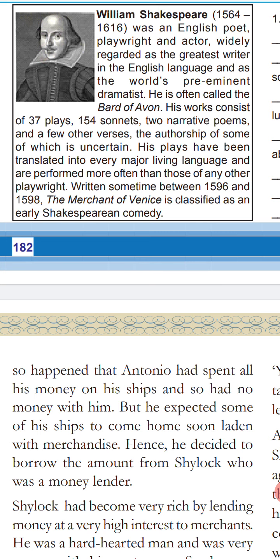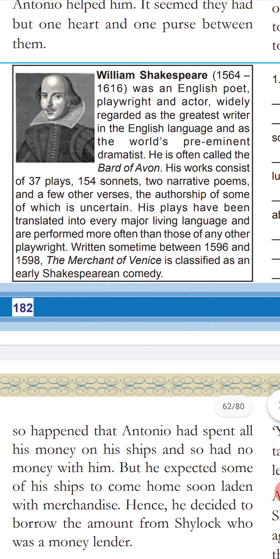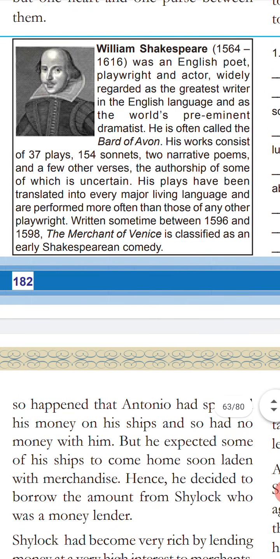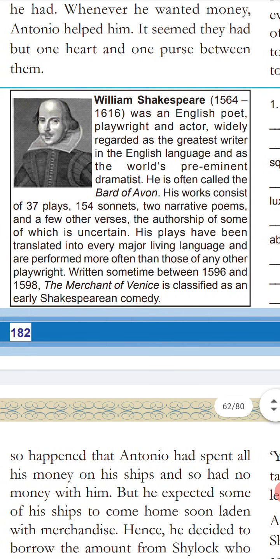The Merchant of Venice is classified as an early Shakespearean comedy. This division comes out in Shakespeare's writing, that means comedy, tragedy, etc. So here it is a comedy. This Merchant of Venice is exactly a comedy. It has a comic character. The comic element is seen, we can see it through this story. All right, it's a comedy. William Shakespeare's comedy is Merchant of Venice.